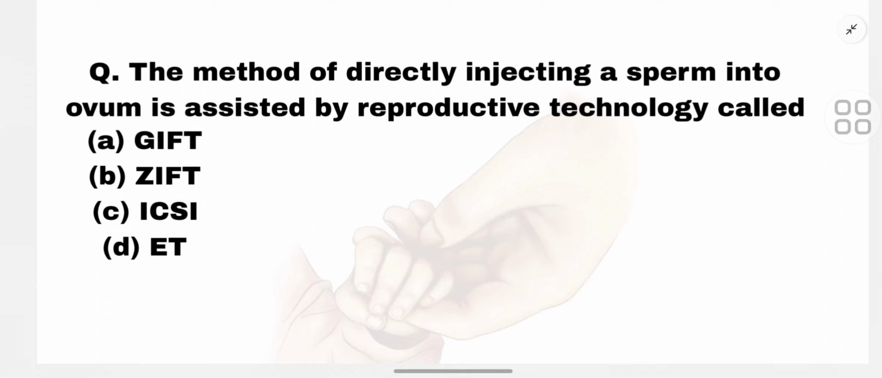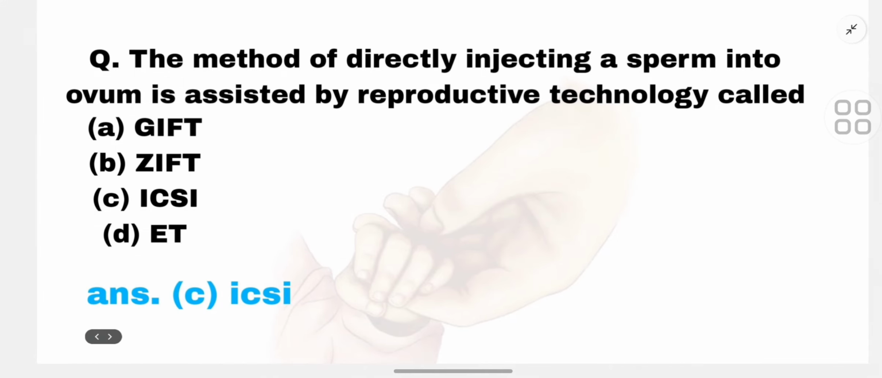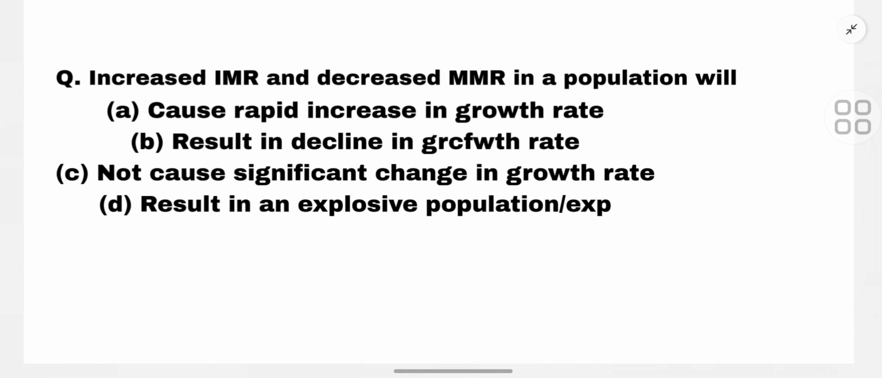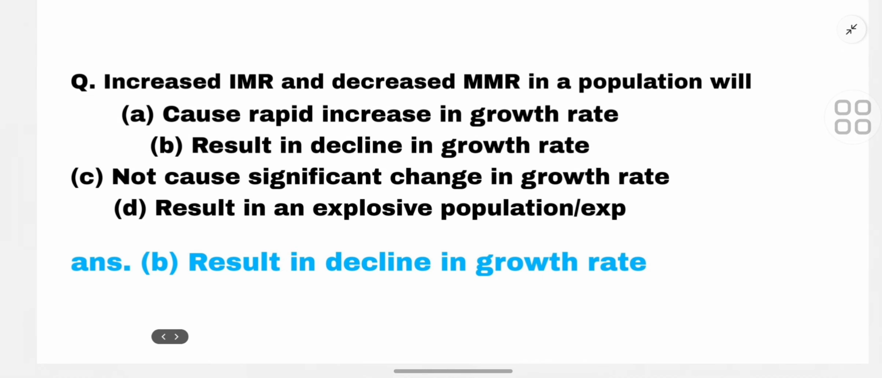The first question is, the method of directly injecting a sperm into ovum is assisted by reproductive technology called A. GIFT, B. ZIFT, C. ICSI, D. ET. So the correct option is C, ICSI, intracytoplasmic sperm injection. The next question is, increased IMR and decreased MMR in a population will A. cause rapid increase in growth rate, B. result in decline in growth rate, C. not cause significant change in the growth rate, D. result in an explosive population. So the correct option is B, result in decline in growth rate.